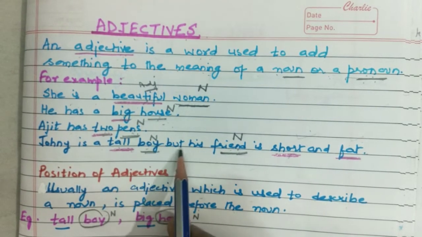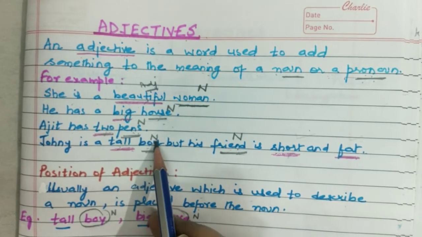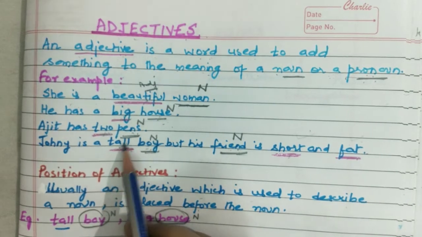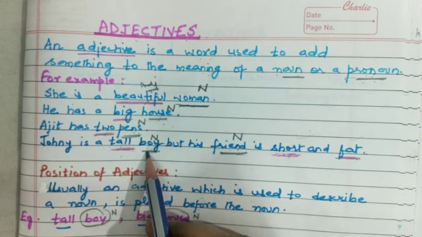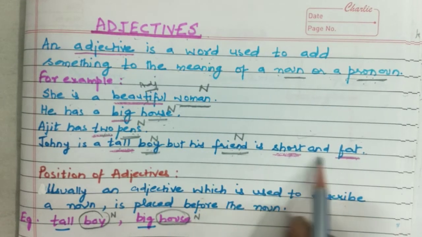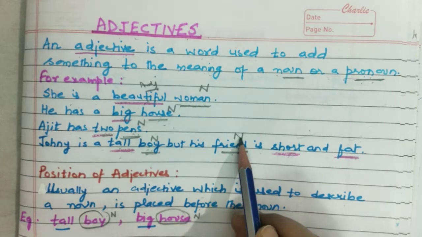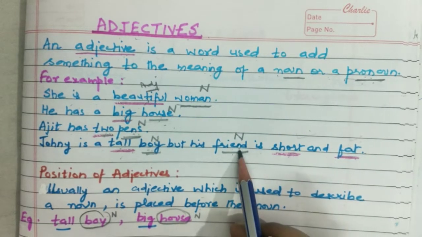Johnny is a tall boy, but his friend is short and fat. Tall boy. Boy is a noun. Tall is an adjective. So you can see all these adjectives, they are coming before the nouns. An adjective can come after a noun also. For example, friend is short and fat. So about the word friend, short and fat are telling us about the friend.